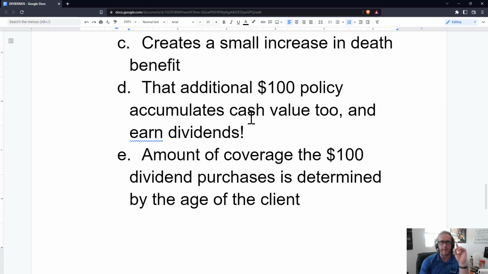So if you see people who are like, oh, I want a whole life policy so I can earn a ton of money on my cash value, this is when they are talking about getting a policy through a participating company that earns dividends and using paid up additions, right? Because that $50,120 policy is now going to earn a larger dividend next year than just the $50,000 policy would. And then that new dividend is going to go to buy another paid up policy that's going to add on to it, and it just keeps stacking and compounding over time. So the graph is going to steadily increase over time.